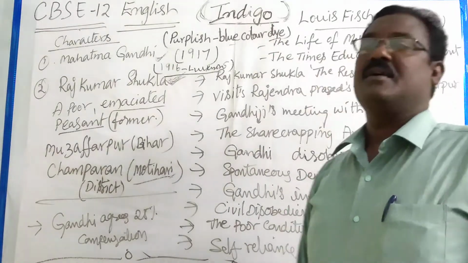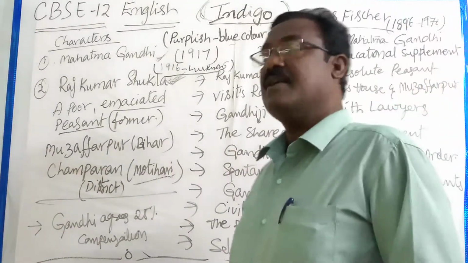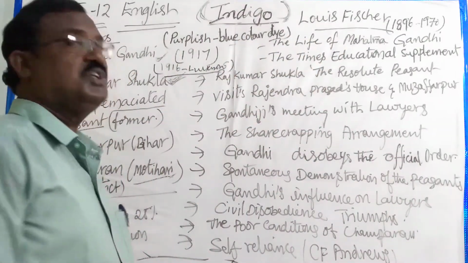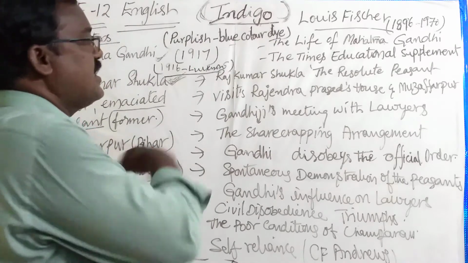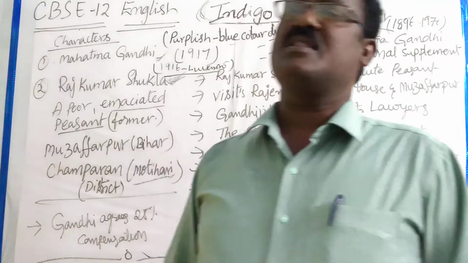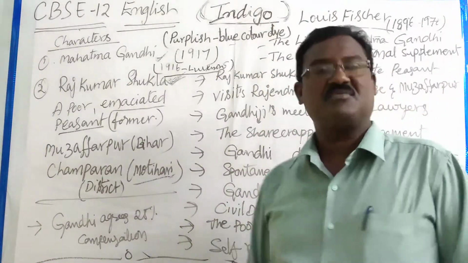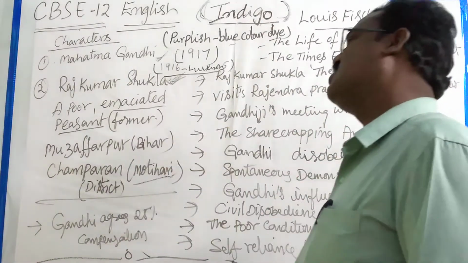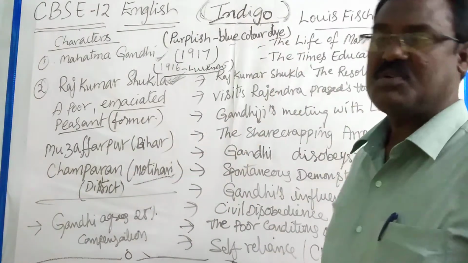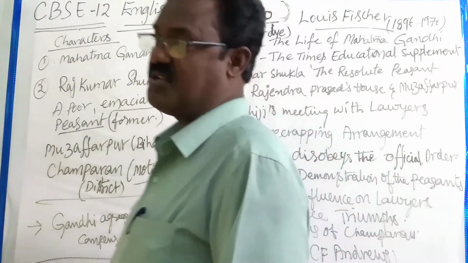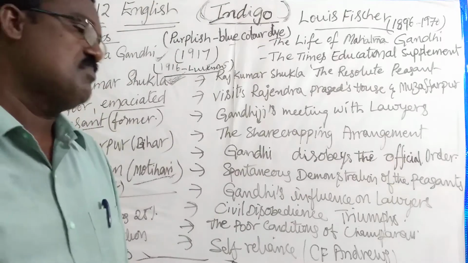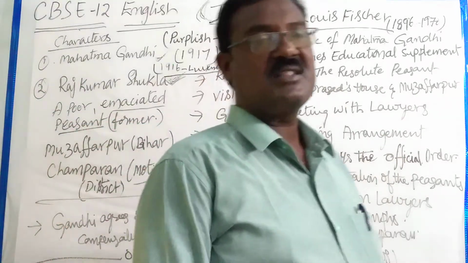He believed in the efforts of Mahatma Gandhi. He believed Gandhi was the only person who could solve the problems of sharecroppers in Bihar, and he became resolute. Though Mahatma Gandhi told him he was busy with other work and it was not possible to go to Champaran to clear their problems, Rajkumar Shukla went to all the places where Mahatma Gandhi went. Continuously, for weeks and months together, he traveled with Mahatma Gandhi.